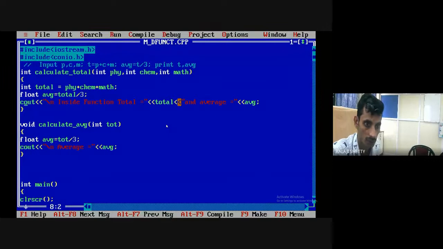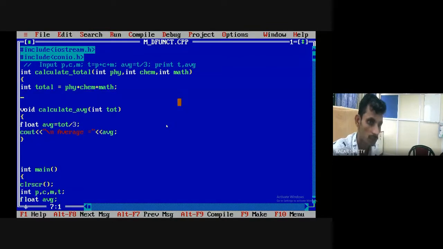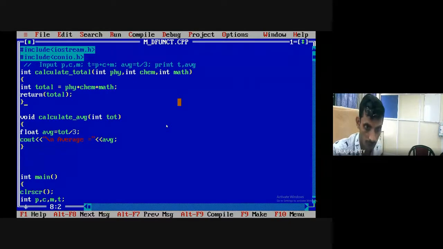I remove this, and here write down return total. Okay, return total, it will return the total, and that total will be assigned as a parameter to calculate average. Clear? So here I copy this function name, calculate average, so that I will not make any mistakes.